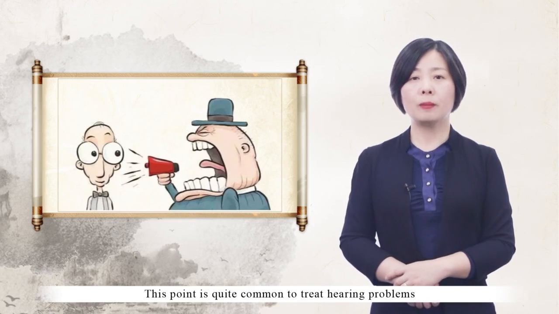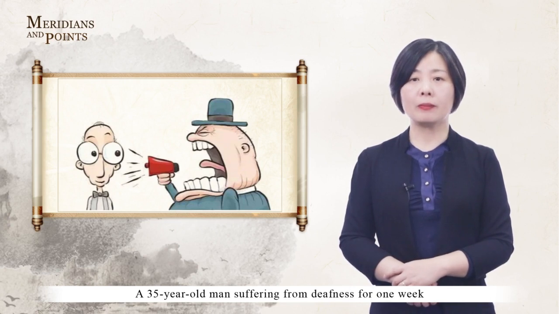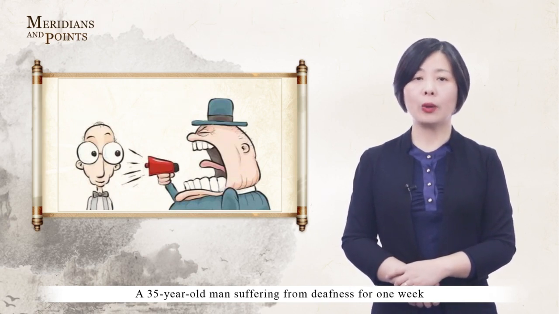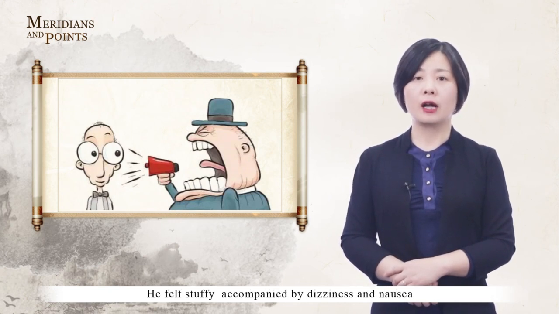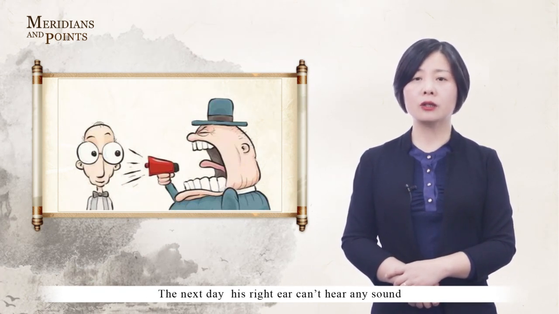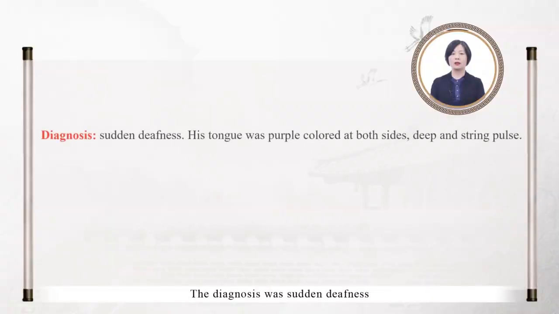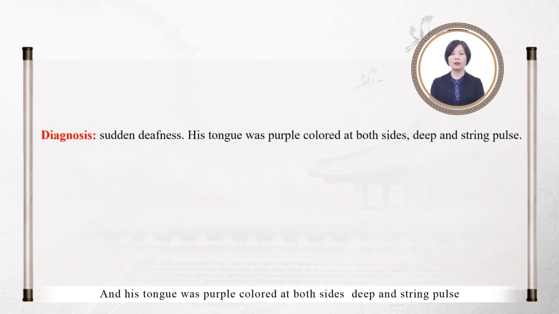This point is quite common to treat hearing problems. A 35-year-old man suffering from deafness for 1 week. One week ago, he gradually felt hearing loss of the right ear. He felt stuffy, accompanied by dizziness and nausea. The next day, his right ear couldn't hear any sound, with hearing loss of the left ear, and he walked unsteadily. The diagnosis was sudden deafness, and his tongue was purple-colored at both sides, with a deep and string-like pulse.